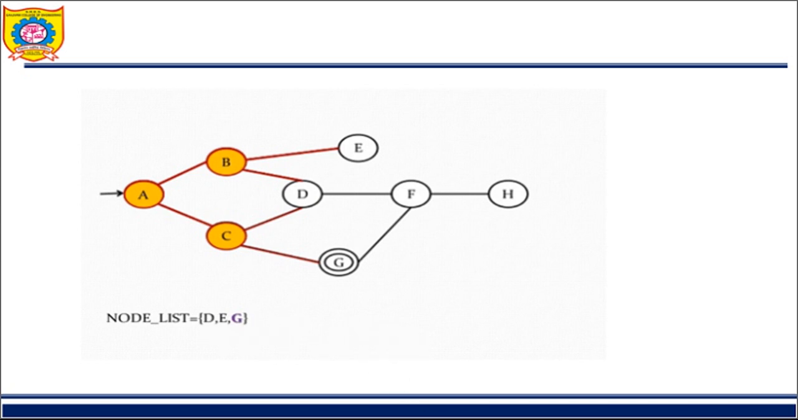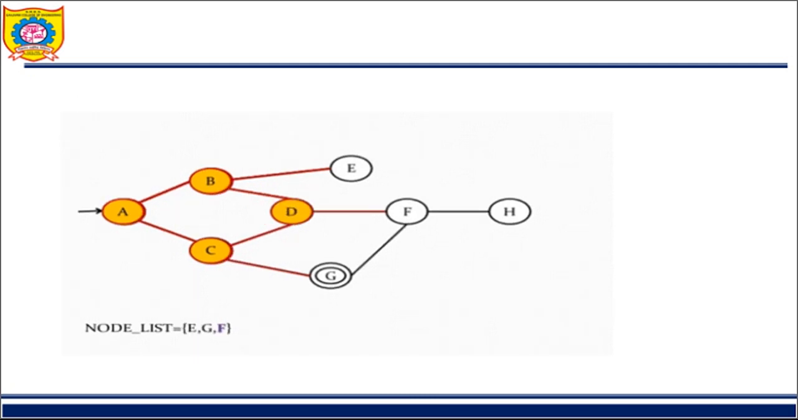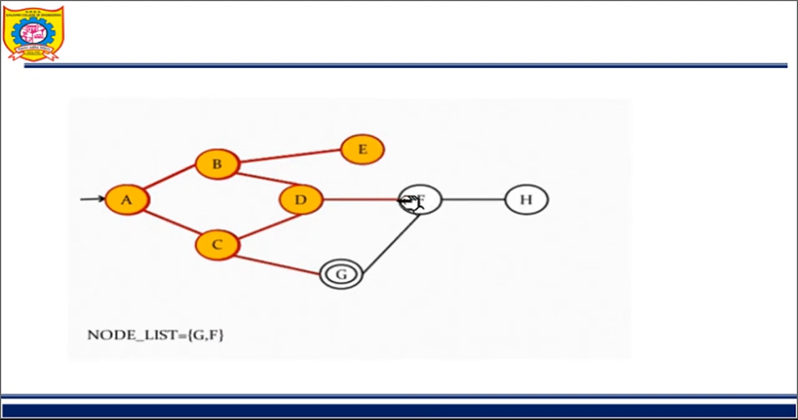Next, what is my next? I'm going to traverse D, because D was my first element. D has only one child, F. I added F. Fine. So now what? Remove E. E has no children, so nothing will be added to the list. Next element is G.